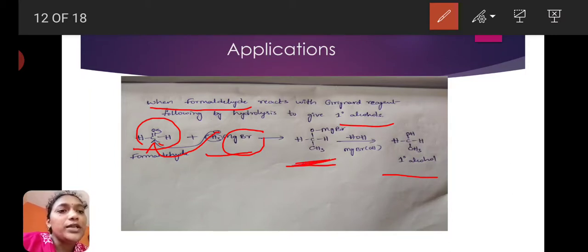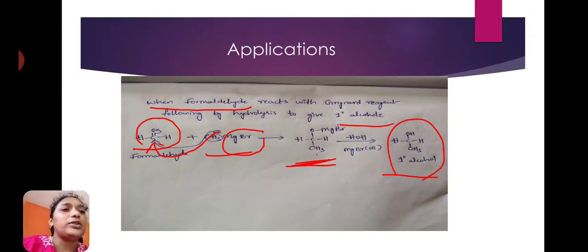This is the transition state. On hydrolysis, this transition state will give a primary alcohol. Here the primary alcohol is CH3CH2OH, ethyl alcohol.